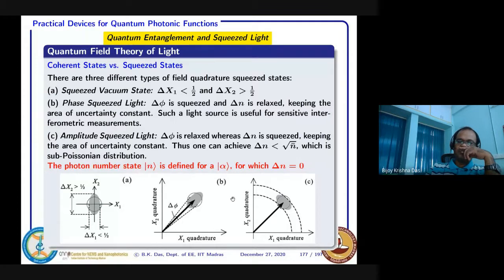The photon number state is defined for a ket alpha for which delta n equals 0. That is the photon number state according to our definition. So when delta n equals 0, whenever we are showing an entangled photon pair source, that means the number should not fluctuate much. Okay, that's very important.